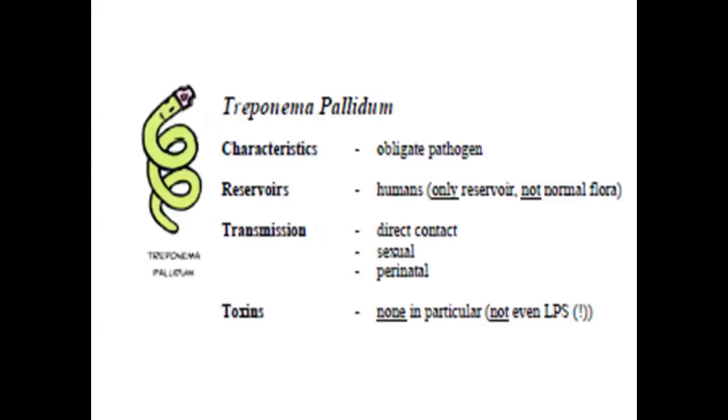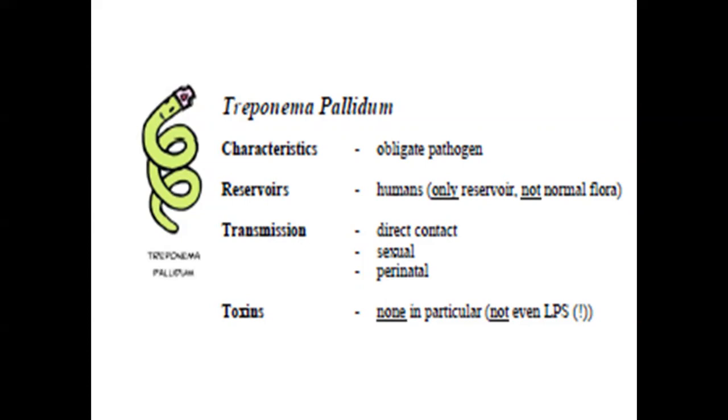Next, among the special characteristics of Treponema pallidum, they are obligate pathogens. The only reservoir is humans, not normal flora. Transmission is by direct contact, either sexual or perinatal. Toxins: none in particular, not even LPS. They don't have any toxins of any form.